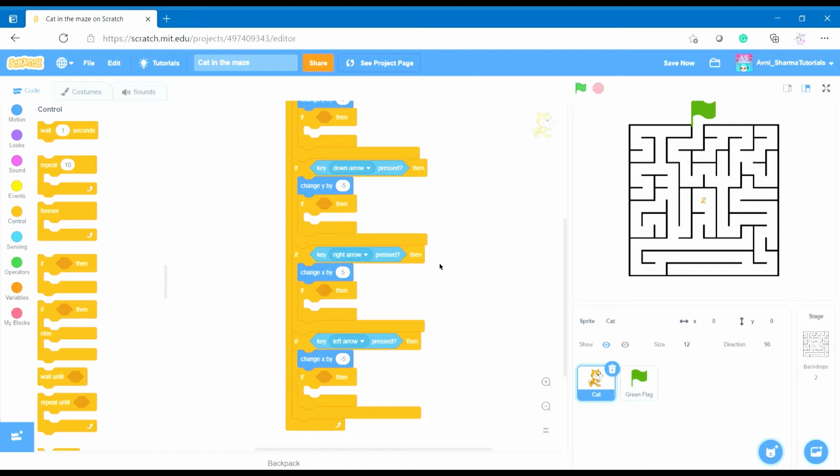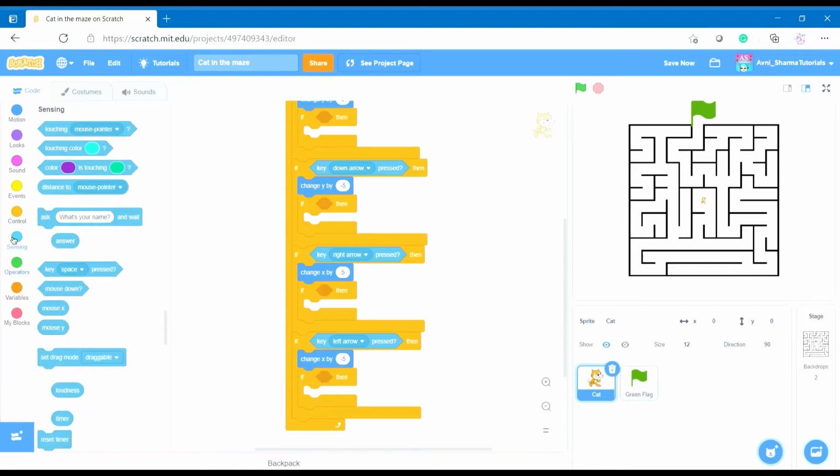Okay, so now go to sensing. Drag this block touching color inside all the other ifs that we have put that have the free holes and that are not being occupied.